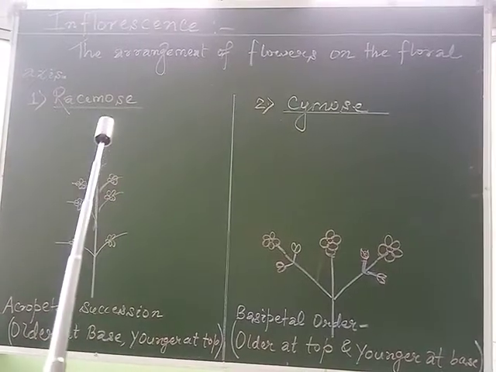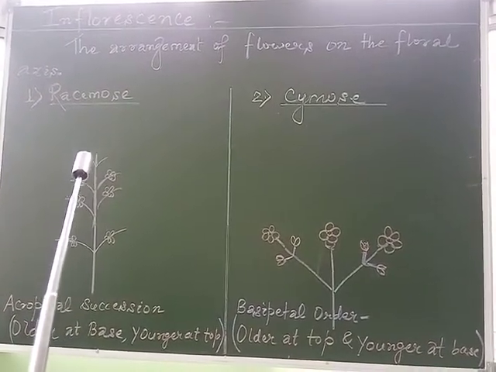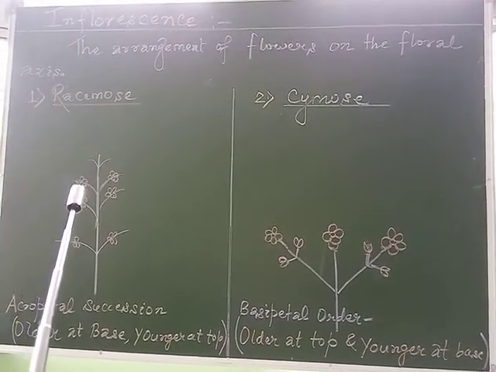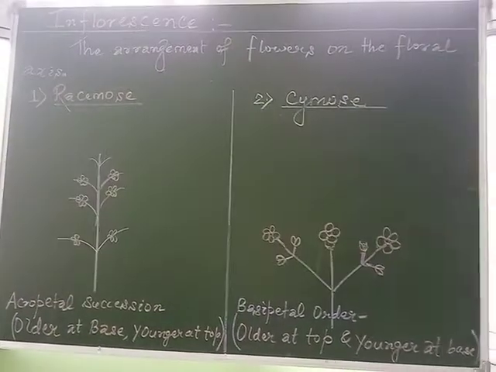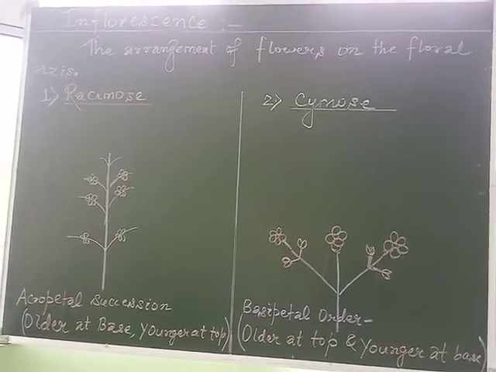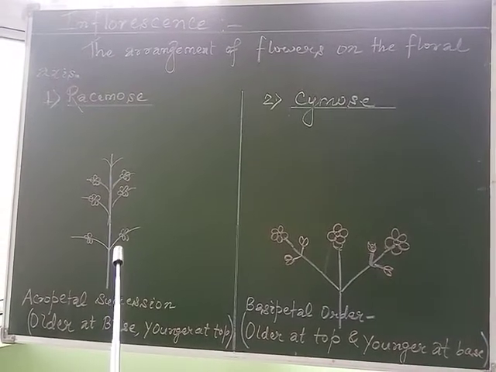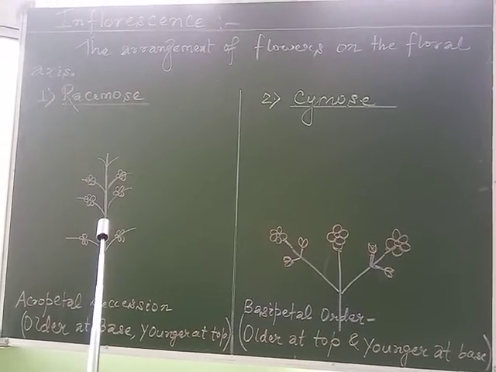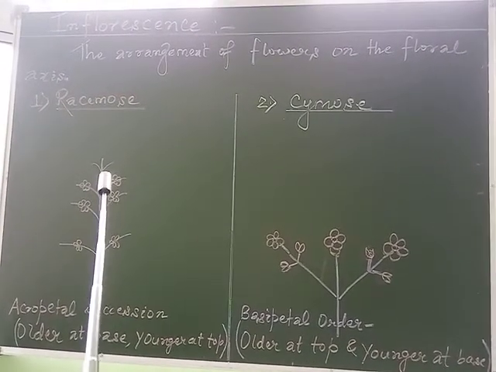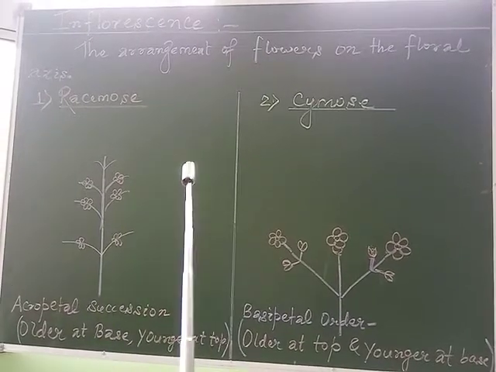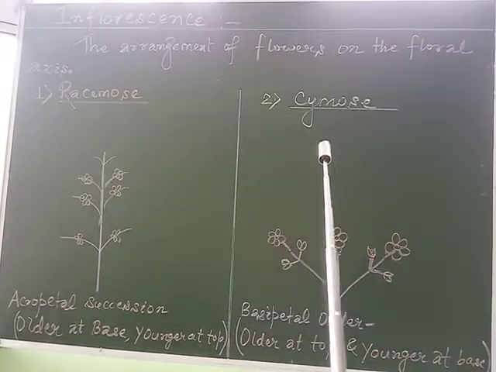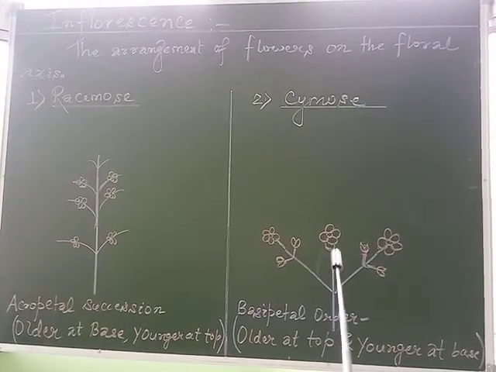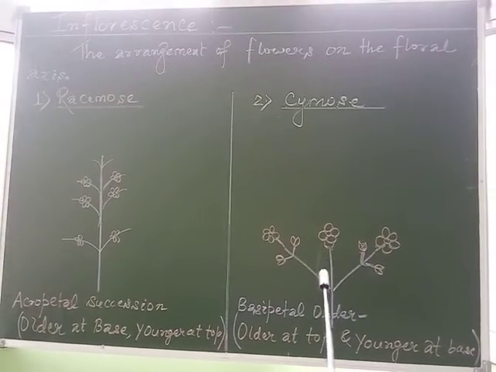The racemose inflorescence is the type of inflorescence in which the main axis has indeterminate growth, meaning there is no limitation of the growth of the main axis. Whereas on the other hand, in the cymose type of inflorescence we may observe the main axis has determinate growth, means it has a fixed growth.